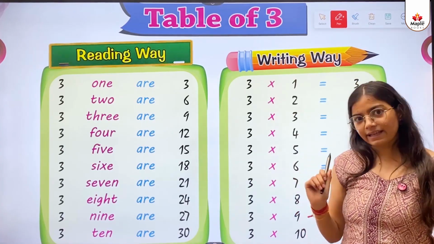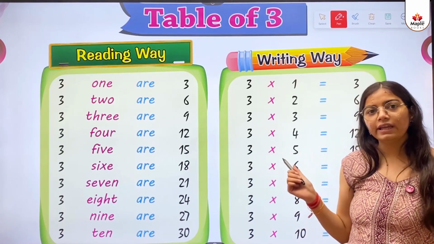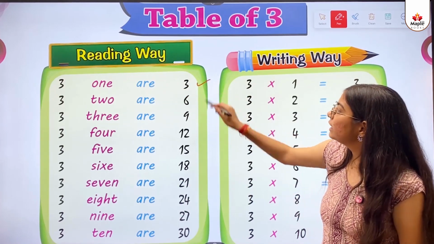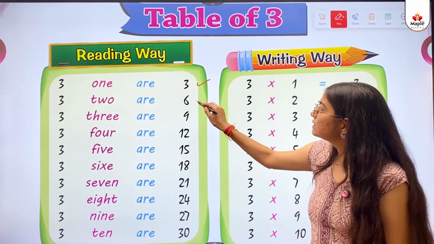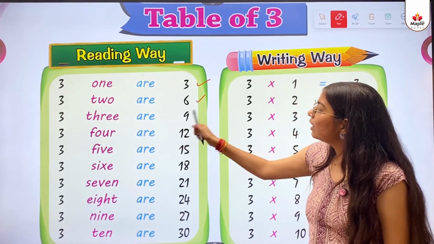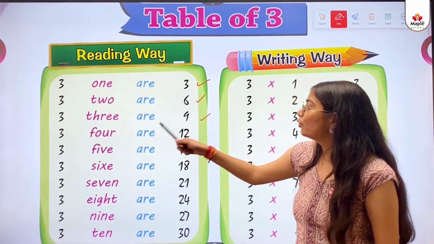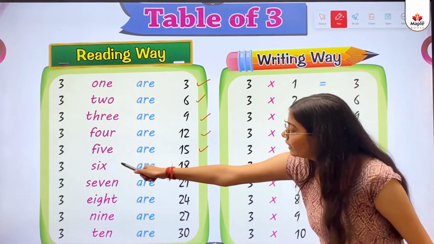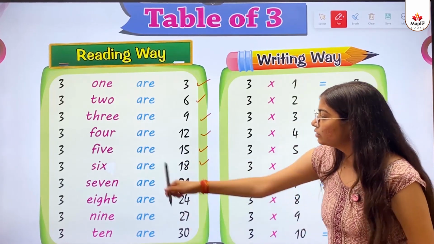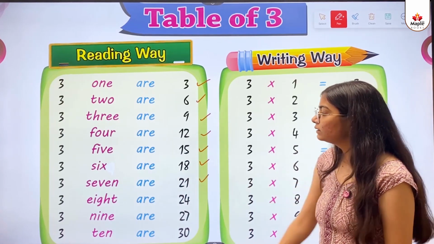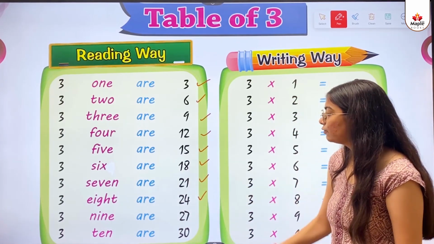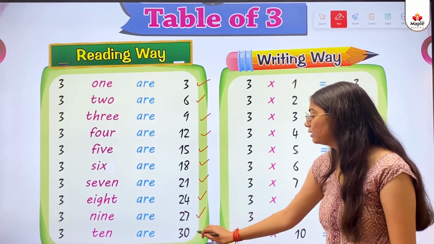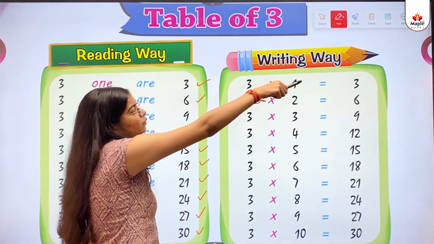So kids, the next concept is table of 3. Reading way. 3 ones are 3. 3 twos are 6. 3 threes are 9. 3 fours are 12. 3 fives are 15. 3 sixes are 18. 3 sevens are 21. 3 eights are 24. 3 nines are 27. 3 tens are 30.